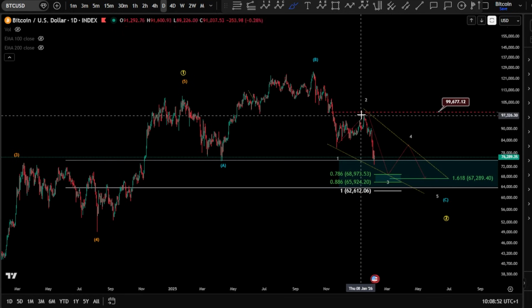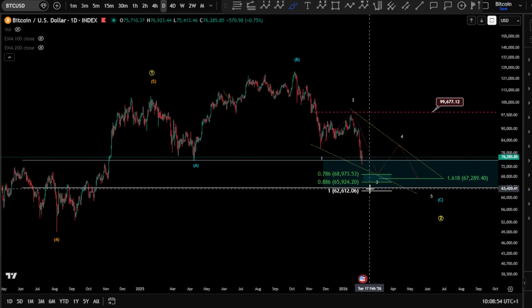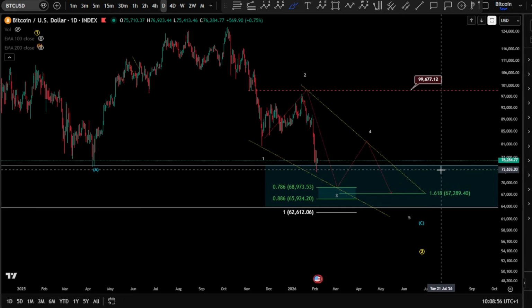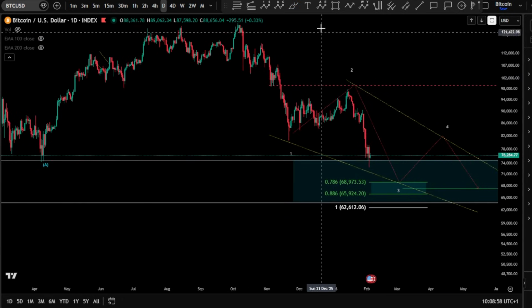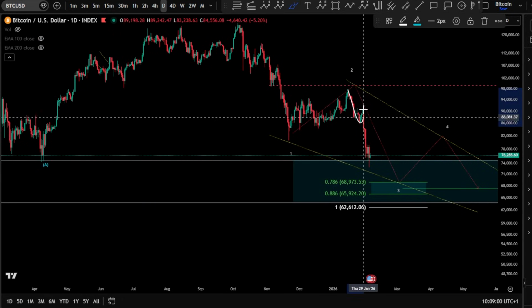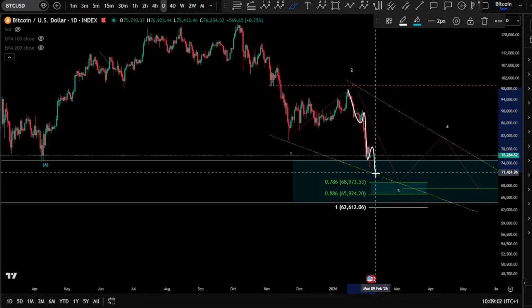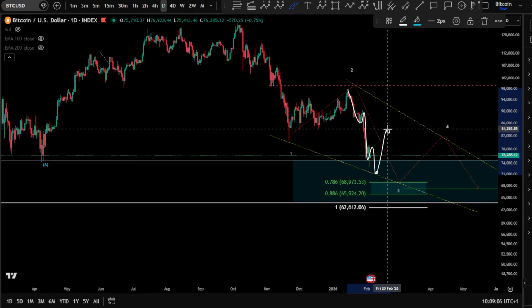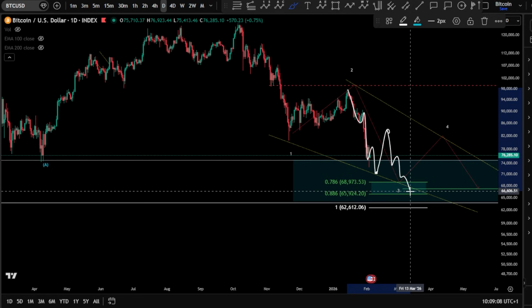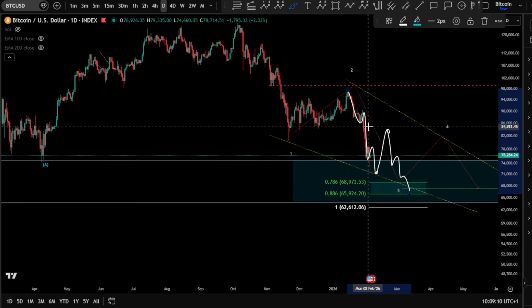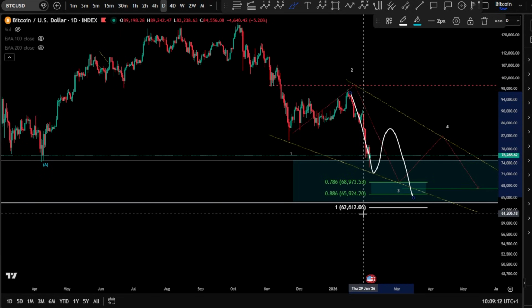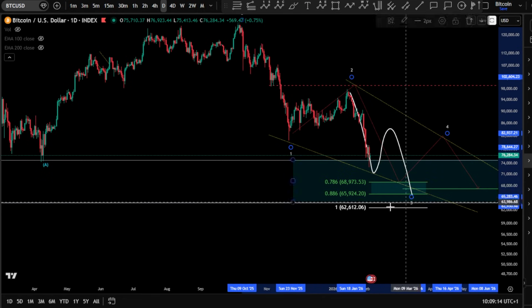Now, currently, this zigzag wave 3 can be a potential impulse as well, not just a zigzag, meaning, what if this is a 1, 2, 3, 4, and a 5 just for a wave A, and then a wave B, and then 1, 2, 3, 4, and a 5 for a wave 3, meaning it's a larger zigzag just for wave 3.